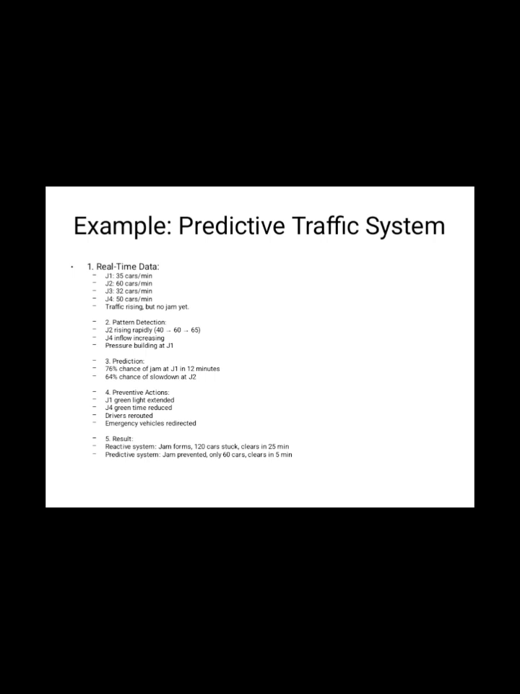In step 3, the prediction model runs a simulation. Here we use the historical data plus real-time data. The system predicts a jam will form at J1 in the next 12 minutes. This is because more cars are entering J1 than leaving.